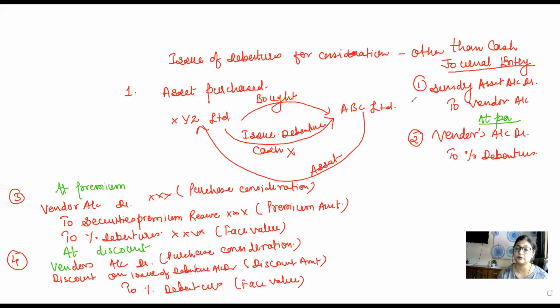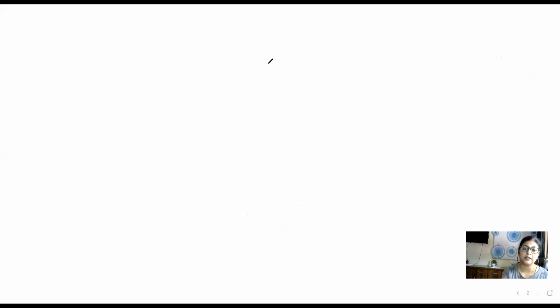Now, in these kinds of questions, we even have to calculate the number of debentures to be issued, because the question will provide you the purchase consideration. How do we find out the number of debentures to be issued when debentures are issued at par, at premium, or at discount? So our next topic is how to calculate the number of debentures issued.